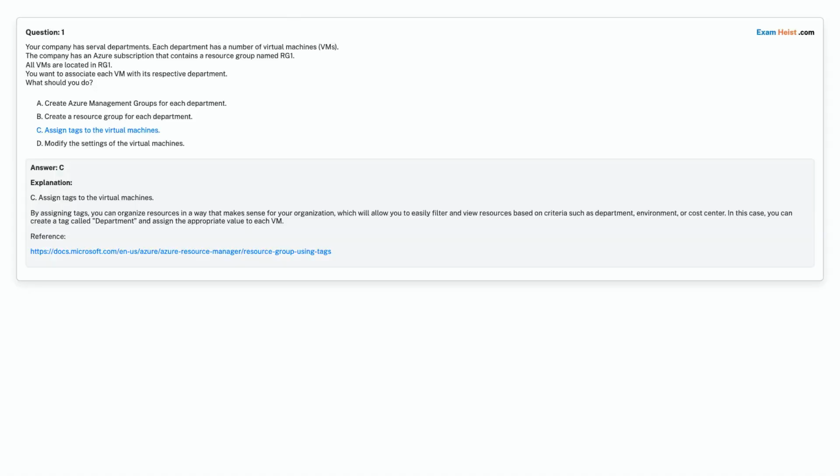Correct answer is Option C. Assign tags to the virtual machines.